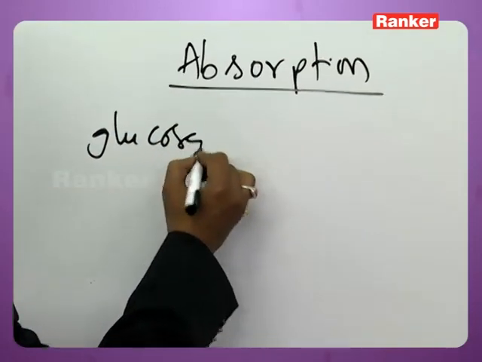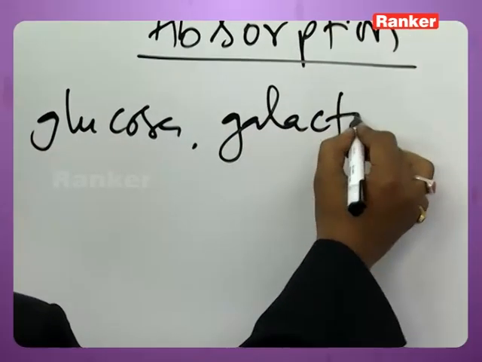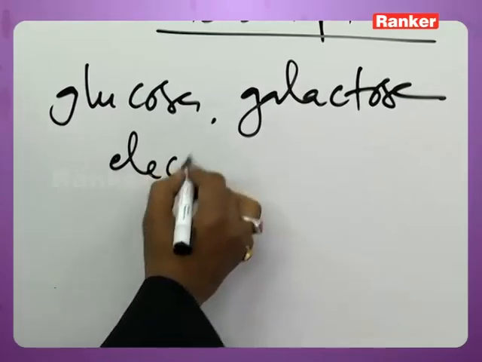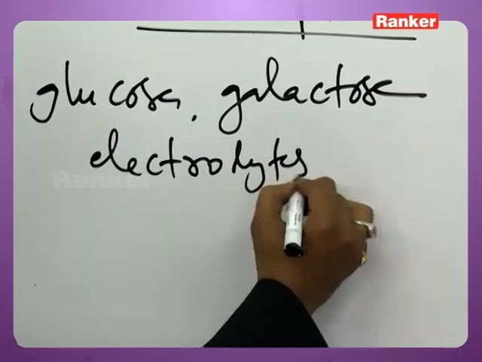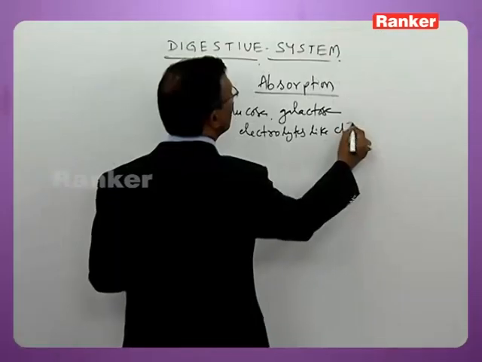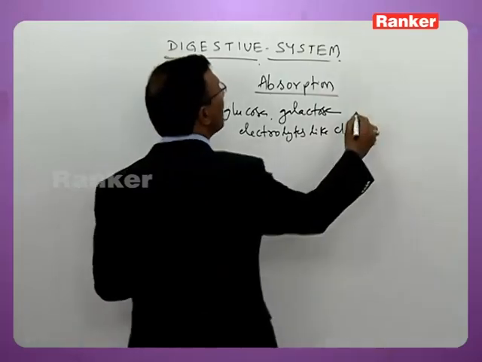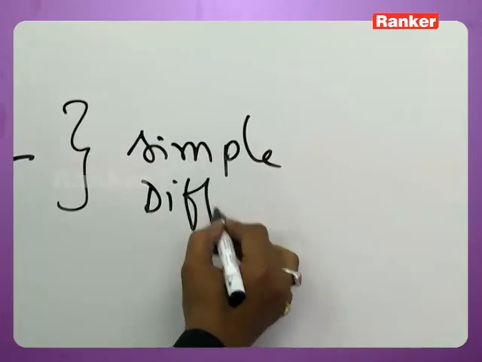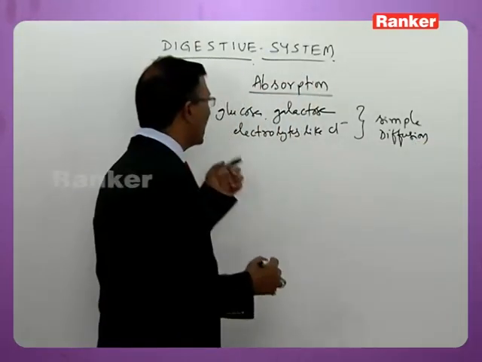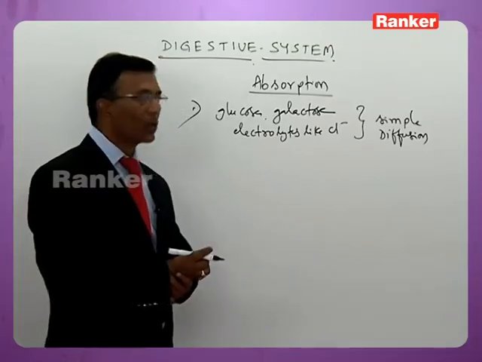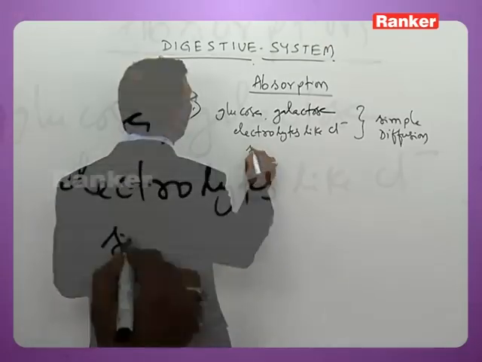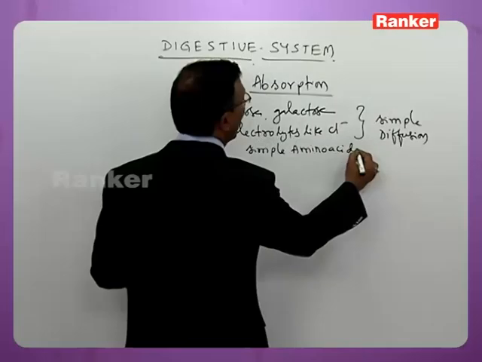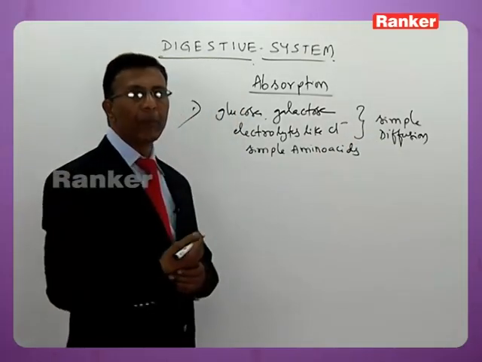Glucose, galactose, and certain electrolytes like Cl- ions, etc., are absorbed by simple diffusion process. Okay, glucose, galactose, electrolytes like Cl- and certain simple amino acids. Simple amino acids are absorbed by simple diffusion process.